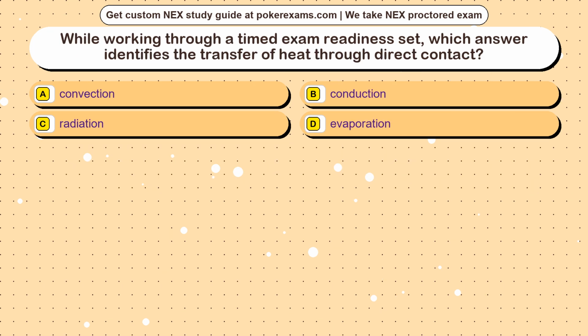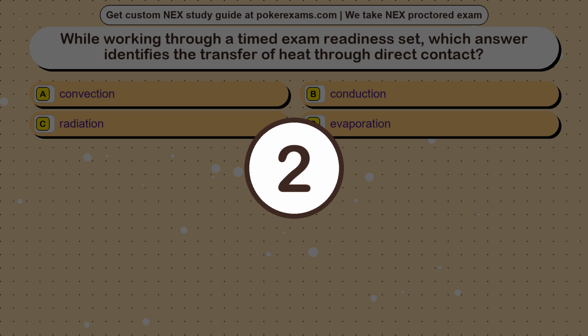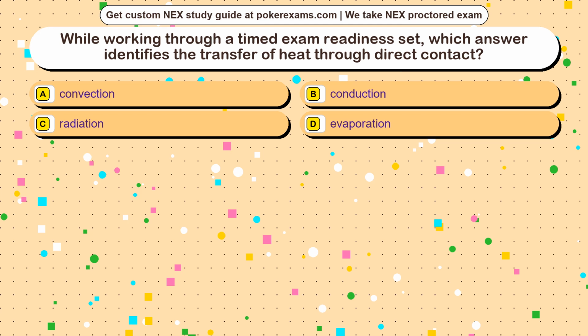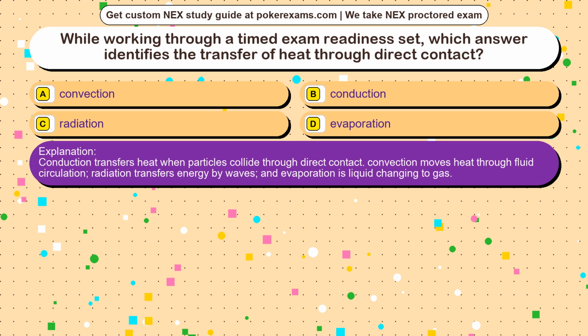Question 8. While working through a timed exam readiness set, which answer identifies the transfer of heat through direct contact? Option A, convection. Option B, conduction. Option C, radiation. Option D, evaporation. The correct answer is option. Conduction transfers heat when particles collide through direct contact. Convection moves heat through fluid circulation, radiation transfers energy by waves, and evaporation is liquid changing to gas.